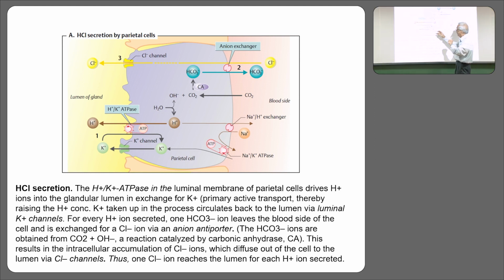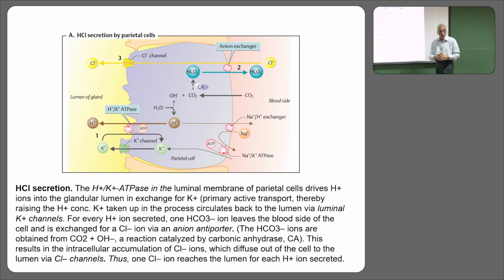This pump keeps on working, and the potassium ion keeps circulating through a potassium channel. Every time it goes through a cycle, using ATP, this antiport system drives hydrogen ions to the outside. Now, where do the hydrogen ions come from? The author tells us that water splits into OH and H ions.